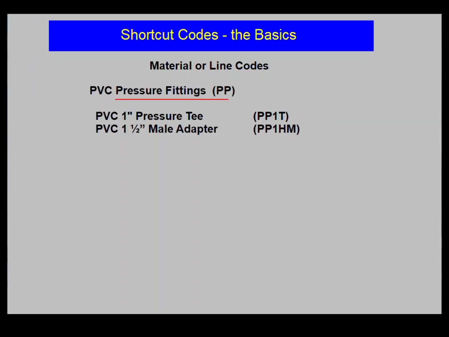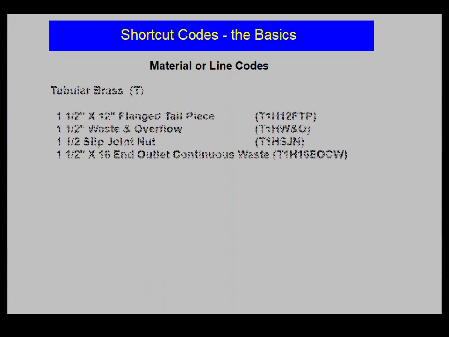PVC pressure fittings, PP. A PVC 1-inch pressure T is a PP1T. A PVC 1.5-inch male adapter is a PP1HM. Tubular brass, T. An 1.5-inch by 12 flanged tailpiece is a T1H12 FTP.